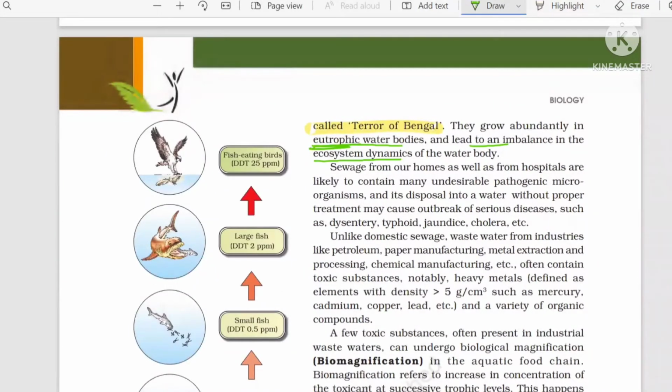Now, suppose the sewage is coming from hospitals. Chances of some undesirable pathogens being present are there. If the sewage from the hospital is not treated properly and is discarded before treatment, it can bring the outbreak of serious diseases like cholera, jaundice, typhoid, and dysentery.